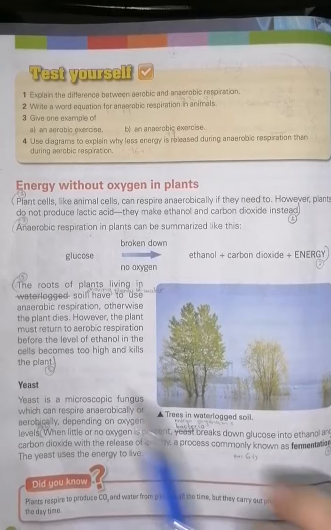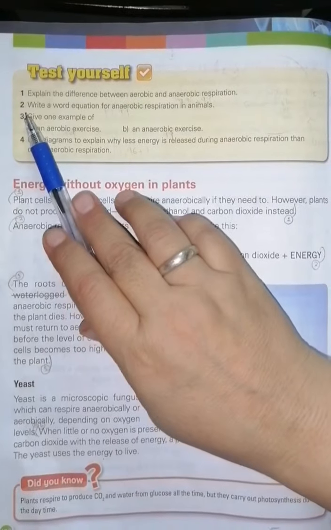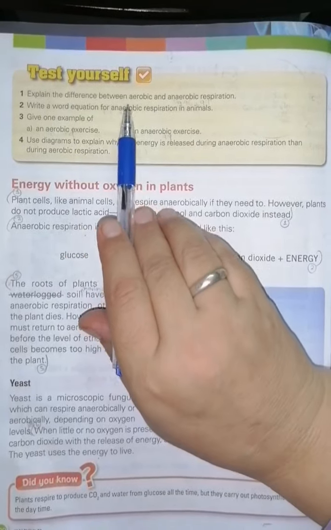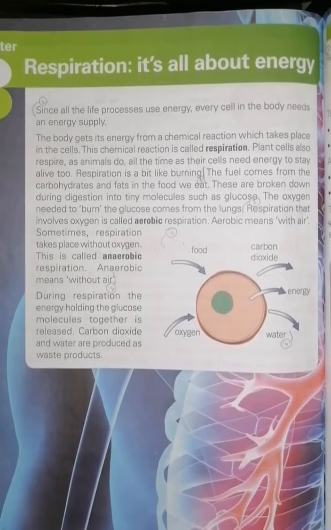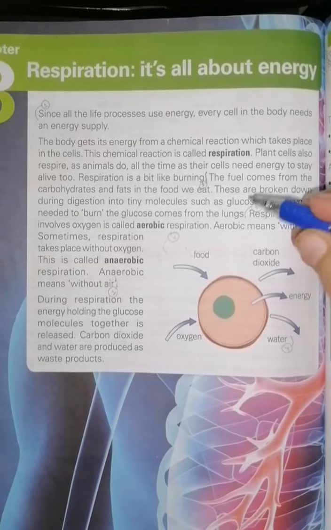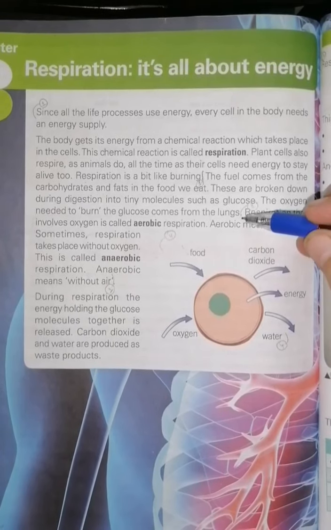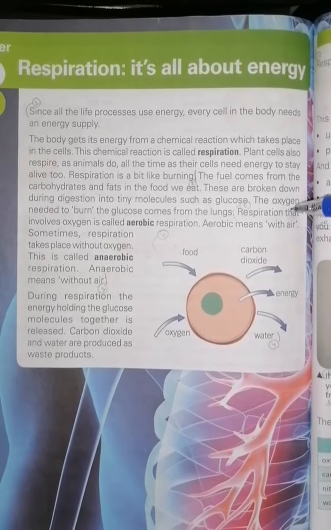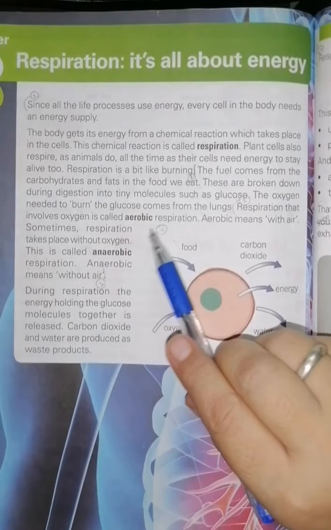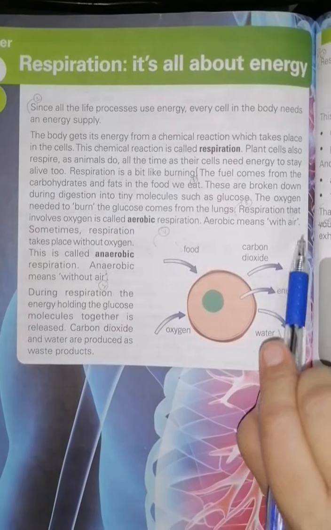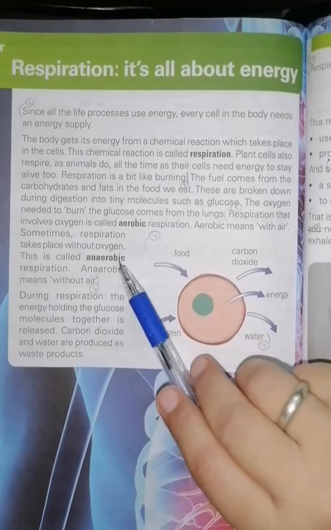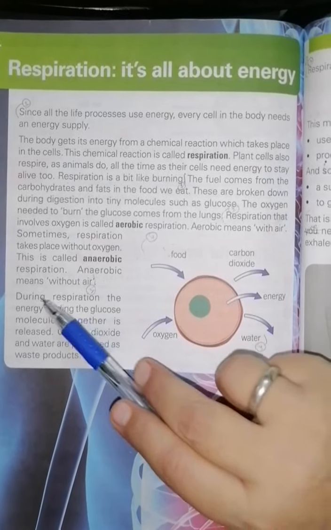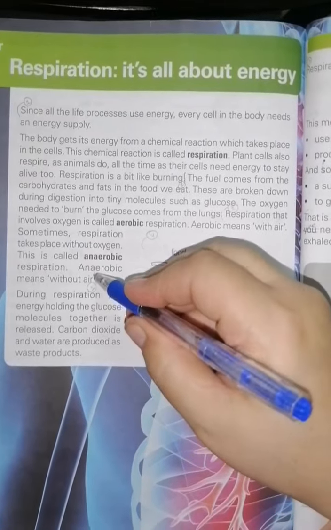Students, next we have to do Test Yourself. Question number 1. Explain the difference between aerobic and anaerobic respiration. The answer is on page number 96. It will start from this line. Respiration that involves oxygen is called aerobic respiration. Aerobic means with air. Sometimes respiration takes place without oxygen. This is called anaerobic respiration. Anaerobic respiration means without air.